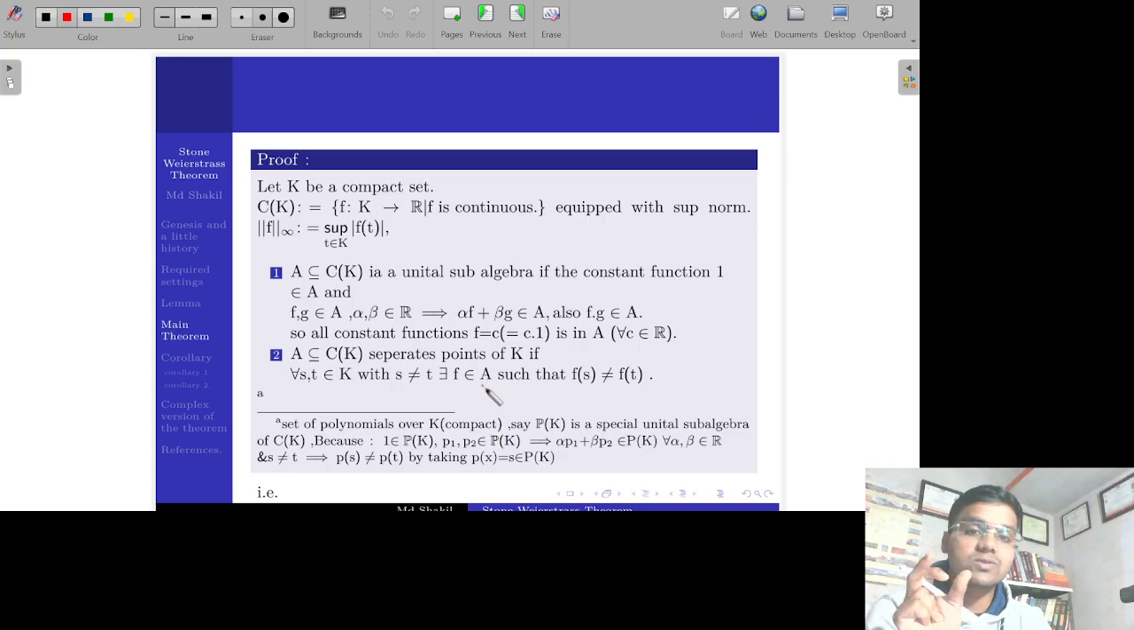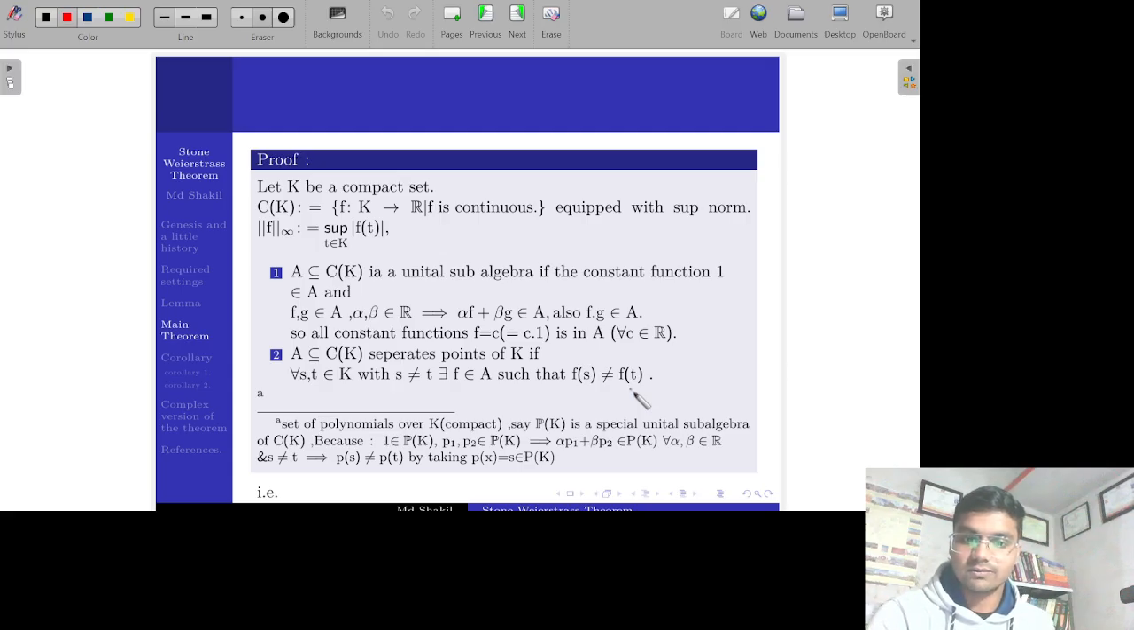It means take two separated points from K, S and T, then you can have an element F from A such that F takes different values at those separated points. F of S is not equal to F of T. It means A separates the points of K. So these things are clear now.